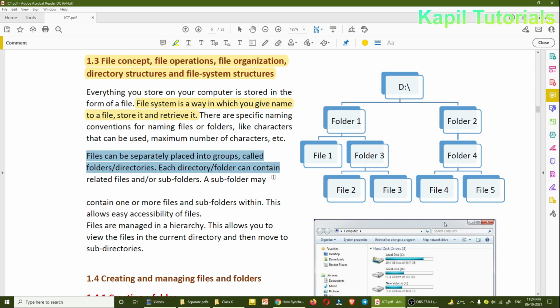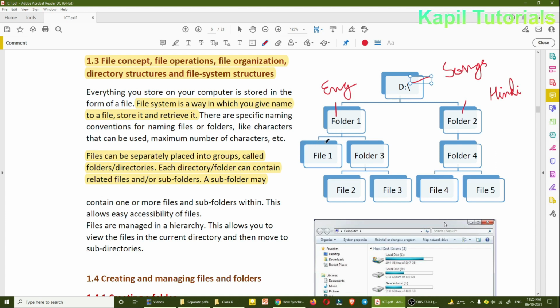Each directory or folder can contain related files or subfolders. As I told, suppose I have one folder as songs, and inside it one folder, suppose I give the name English, and one folder Hindi, and then the subfolders.